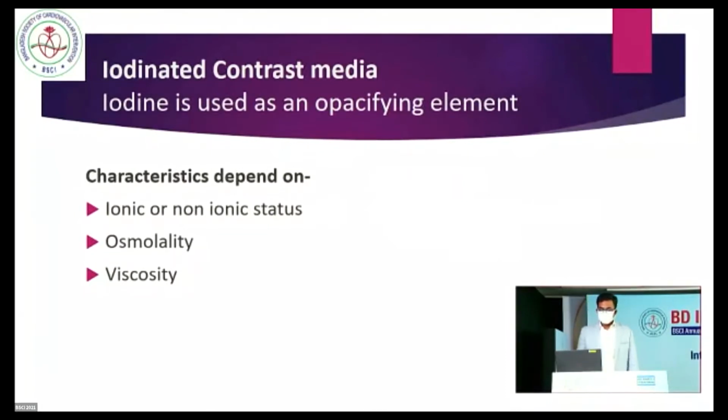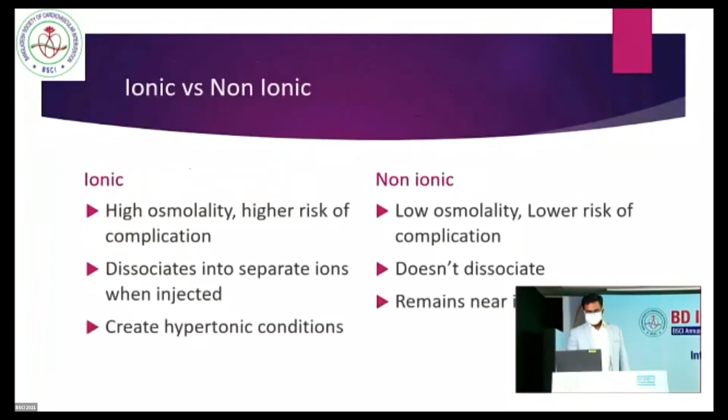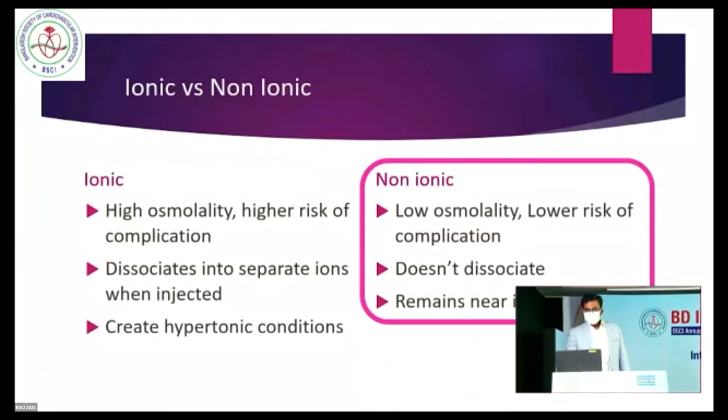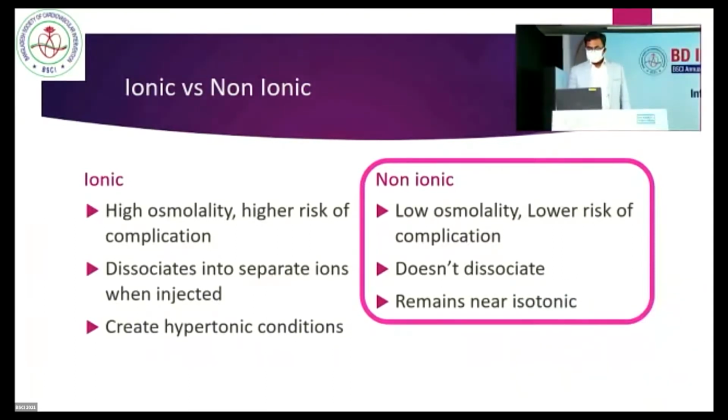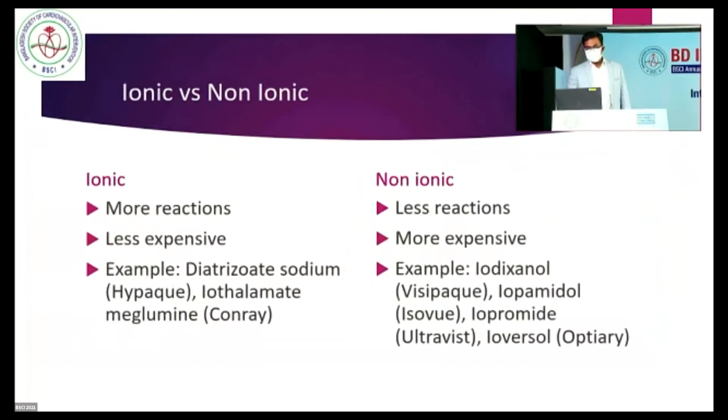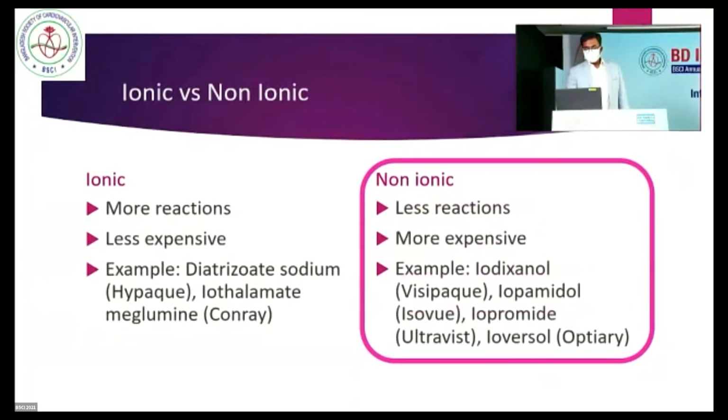Characteristics depend on ionic or non-ionic status, osmolarity of the media, and viscosity of the media. Non-ionic is the stable form of a media, so it doesn't dissociate, so it remains near isotonic, with low osmolarity and lower risk of complication. Non-ionic media also has fewer reactions and is a bit expensive.